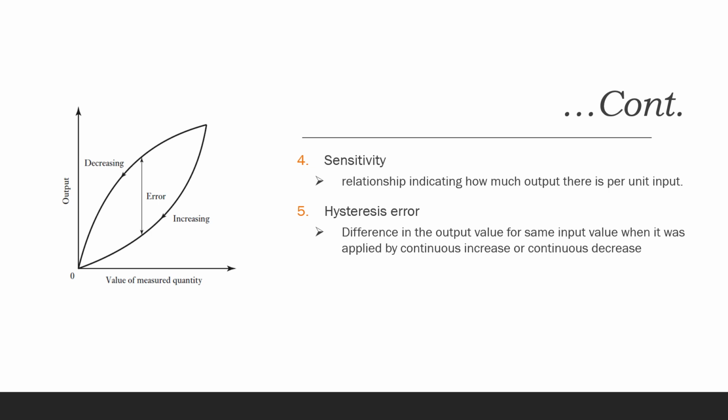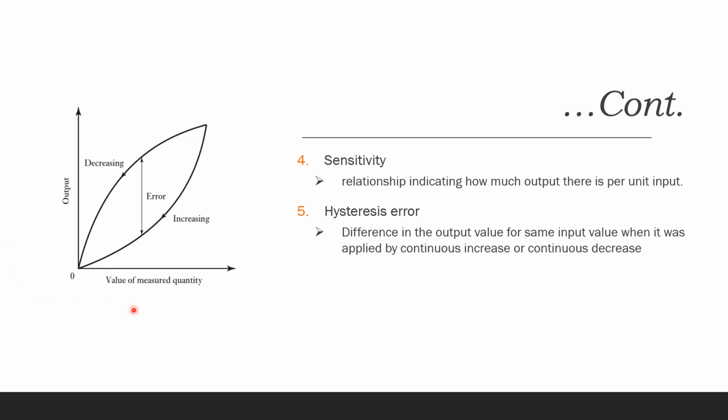Now, hysteresis error. We know that the transducer or the sensor should give same output value for a same input value. But depending on the manner in which the input was applied, the transducer or the sensor gives different output values. This difference in the output values for a same input quantity depending on the application of the input, this is known as the hysteresis error.